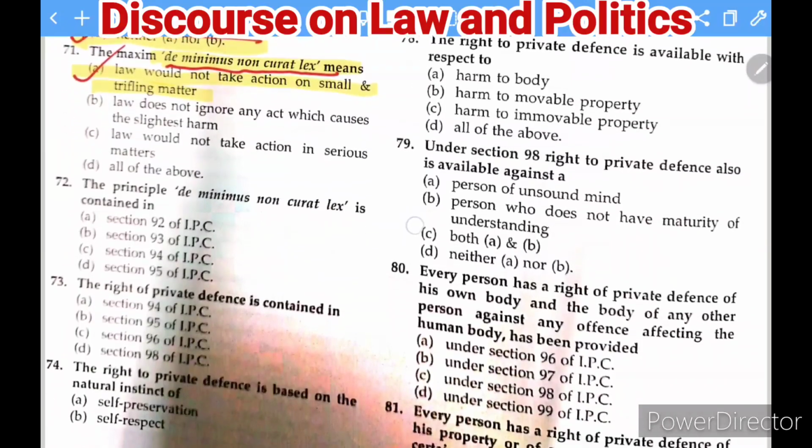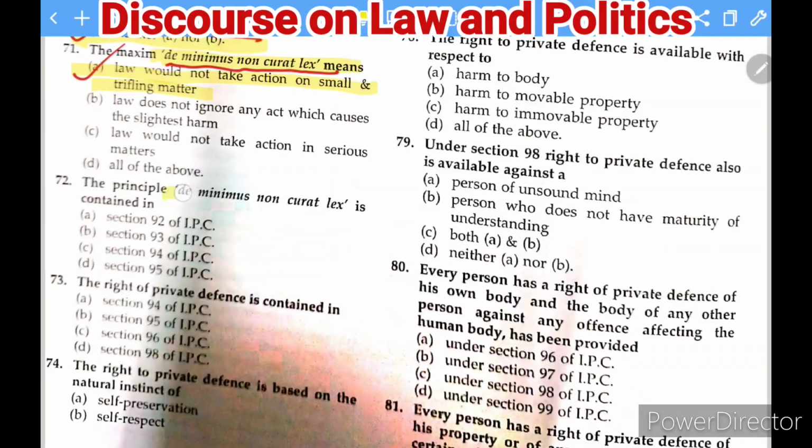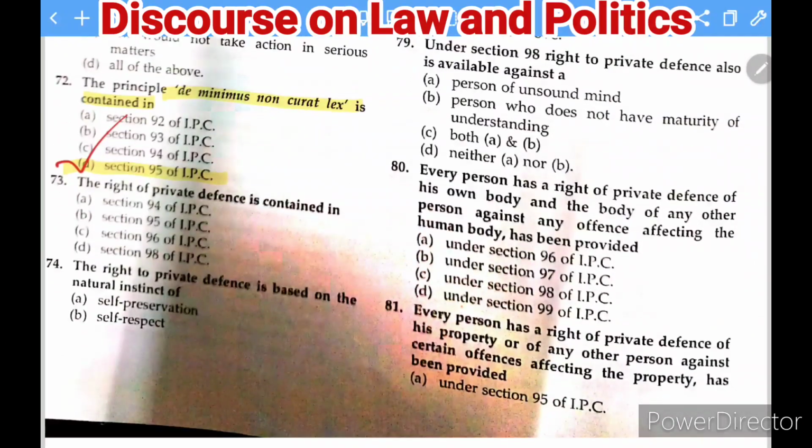Okay, moving to the next question here. The next question is: de minimis non curat lex is contained under which section of the IPC? The options given here are 92, 93, 94, 95. And the right answer of this question is section 95 of the IPC. The next question is coming from private defense.